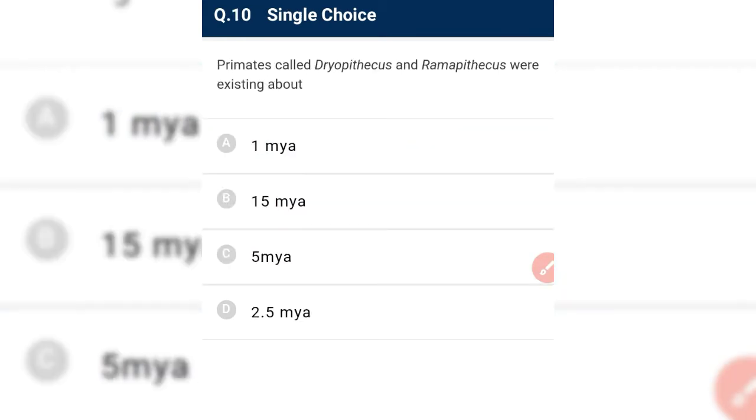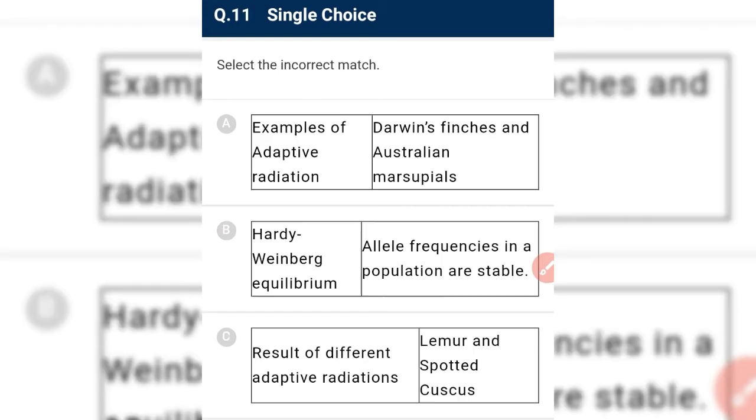Next. Primates called Ramapithecus and Dryopithecus were existing about 15 million years ago. Not 1500 million years ago, 15 million years ago. And about 2 million years ago, we have Australopithecines.